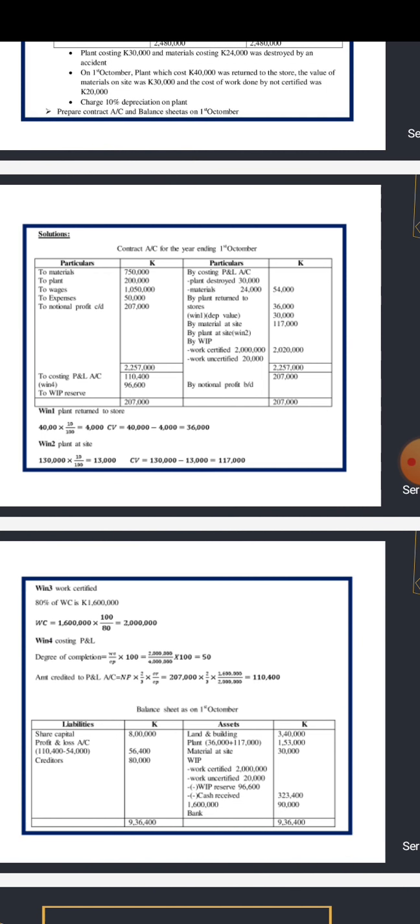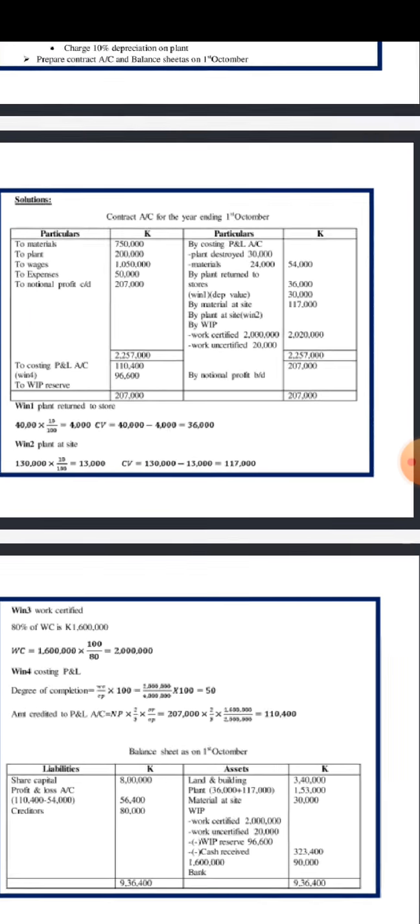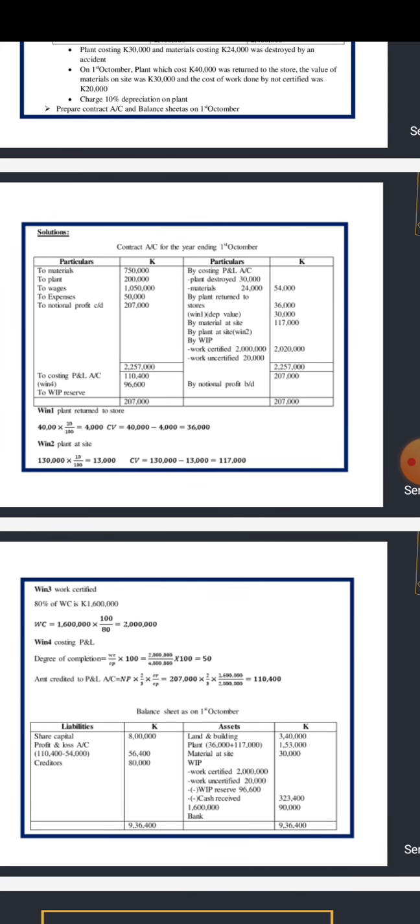So this 110,400 is the amount which we need to transfer to the profit and loss account.